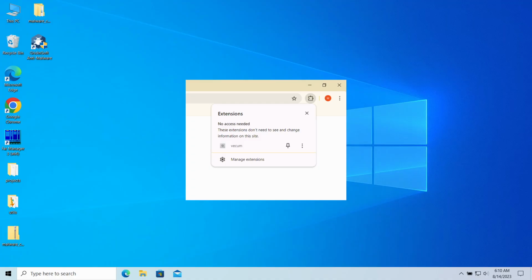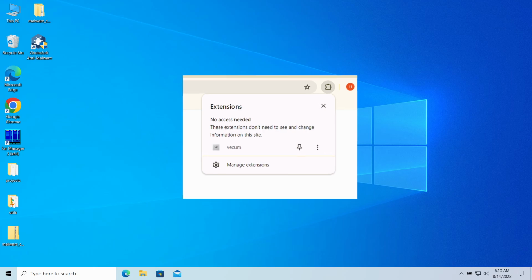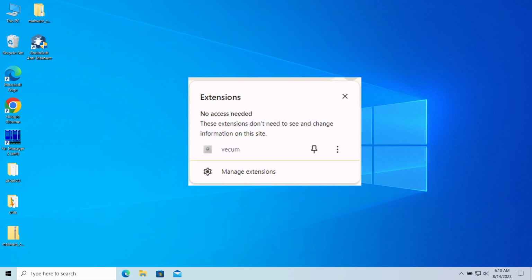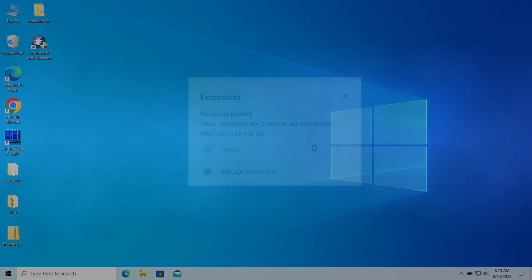Hello, ladies and gentlemen. Today I would like to explain how to remove the Vecum browser extension. This extension may unexpectedly appear in your browser, making it impossible to use, as every single attempt to search in Google throws you to a strange website. In this video, I will explain what Vecum extension is, how it appeared, and how to remove it.